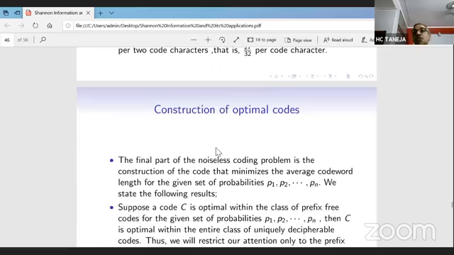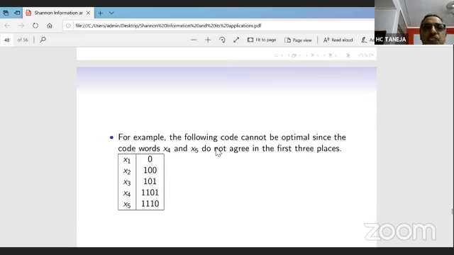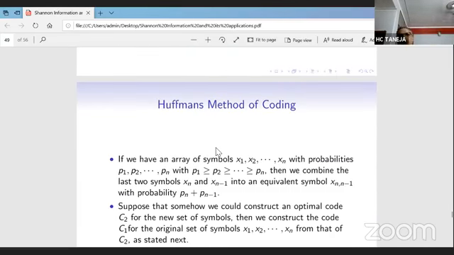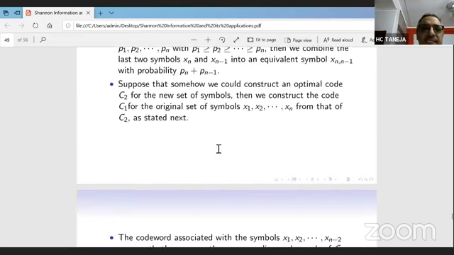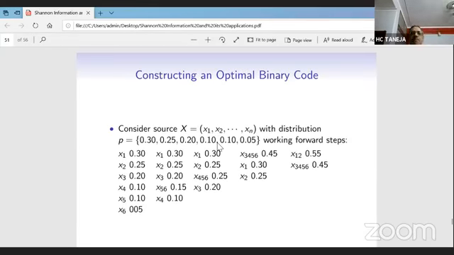Now, how to construct the optimal code? How to construct the optimal code without going into much detail? I just demonstrate one method, the Huffman method of coding. Now, these days, very advanced methods are also available. The Lempel-Ziv method is available, and other methods are available. I just give one example of how to construct the optimal binary code.